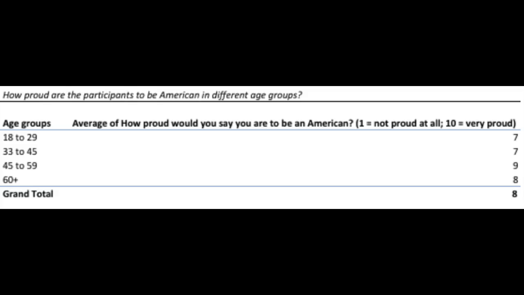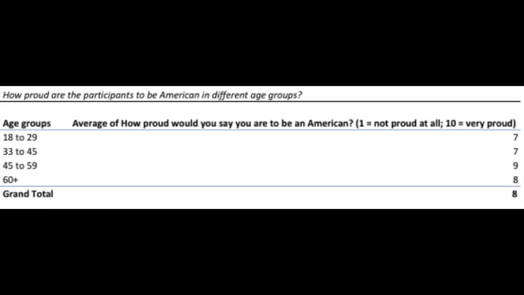The second pivot table you can now see on your screen takes the different age groups in consideration when looking at how proud someone or one of the participants is to be American. And we found out that the older the participants were, the prouder they were to be American, which would agree with the literature analysis that we showed you earlier.